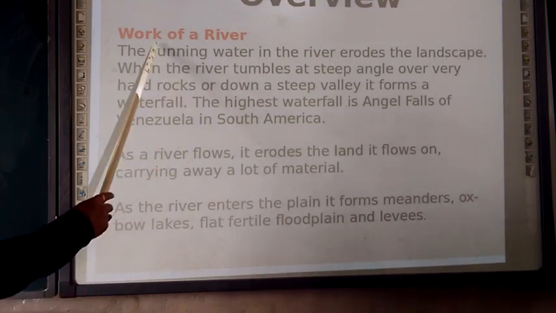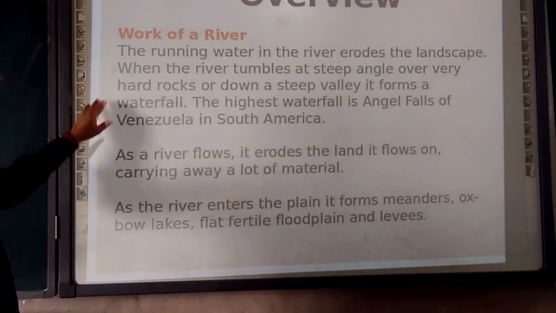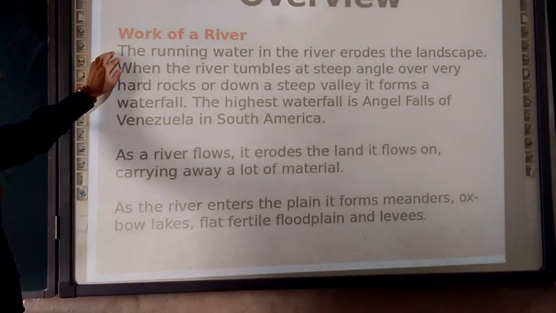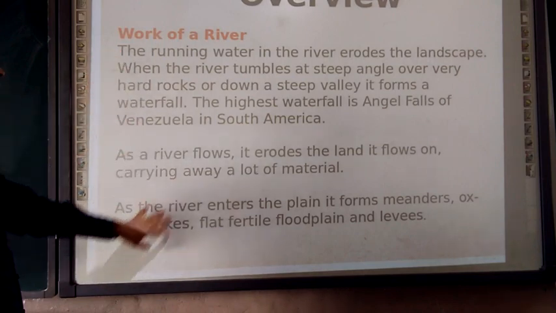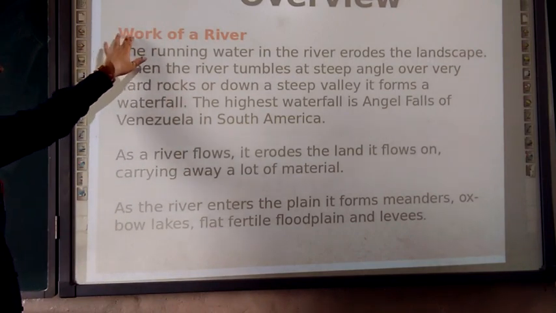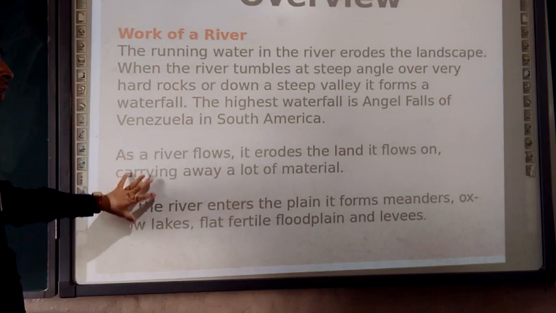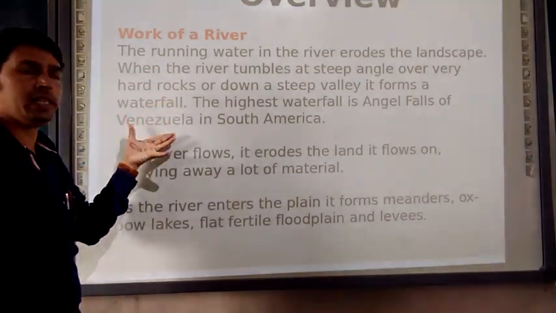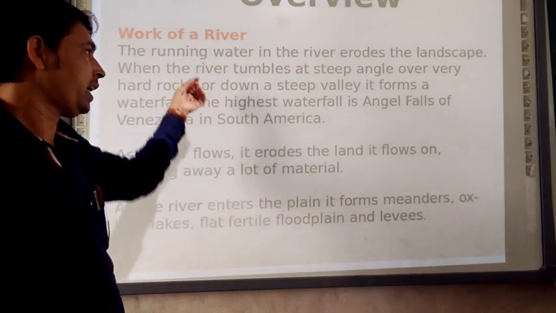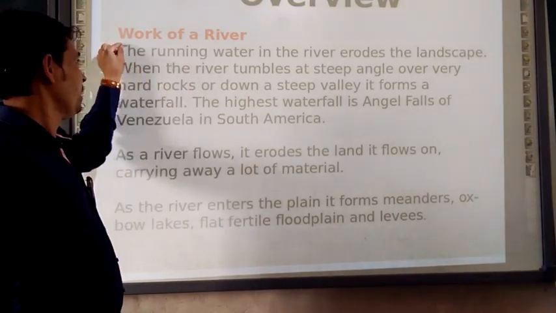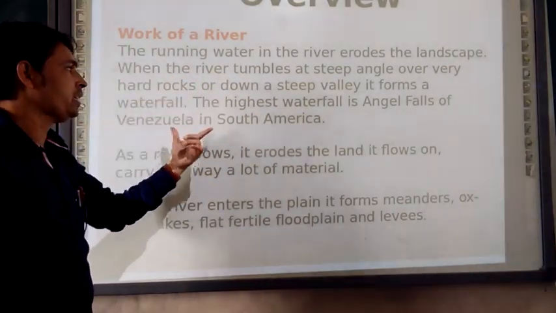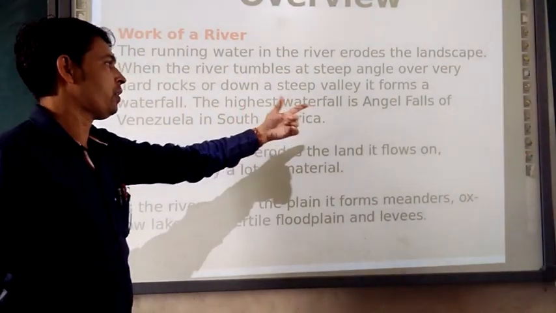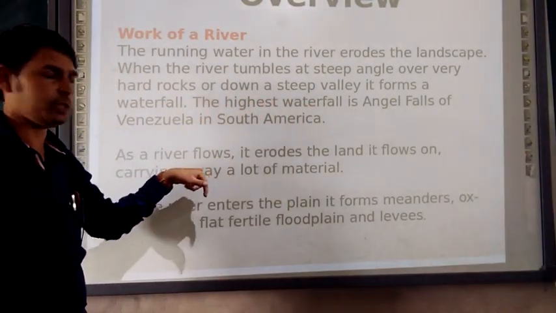This first overview, I will give you some seconds to please copy it down. The work of a river, this whole overview you can also make a note of from the textbook. As I am discussing here, you can open your textbook also, and from the textbook you can make points like 1, 2, 3. The highest waterfall, Angel Fall, is given in the textbook itself.